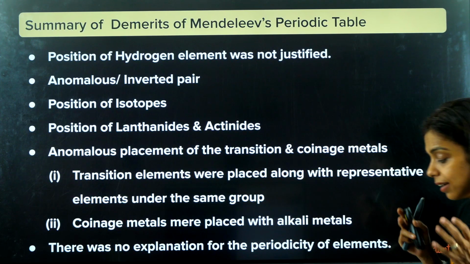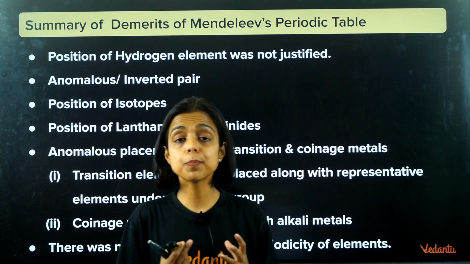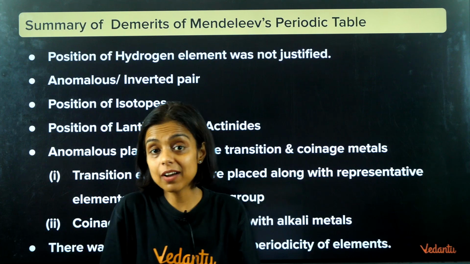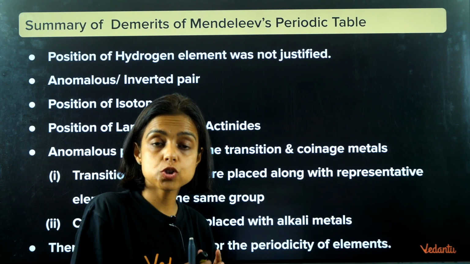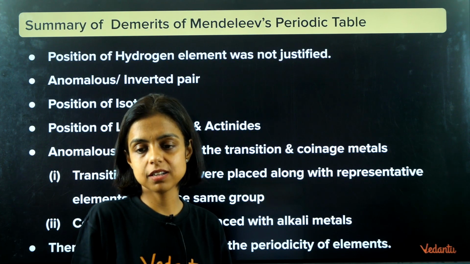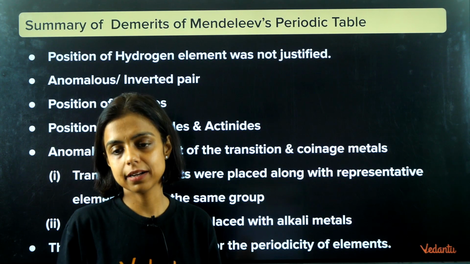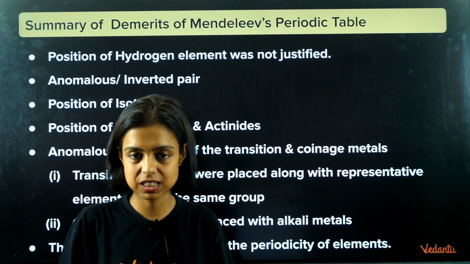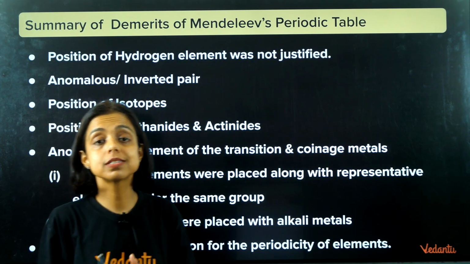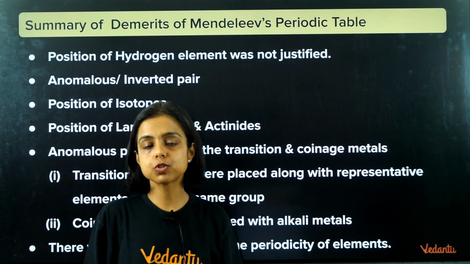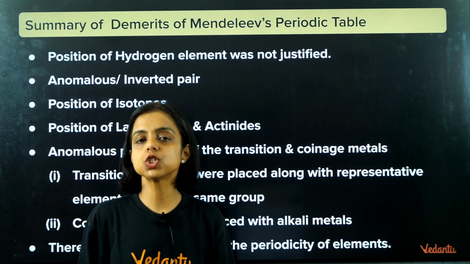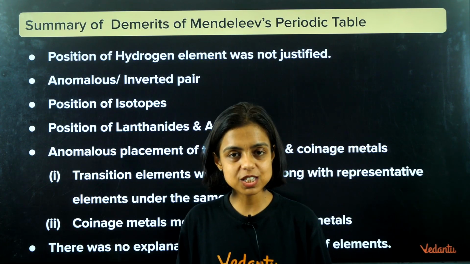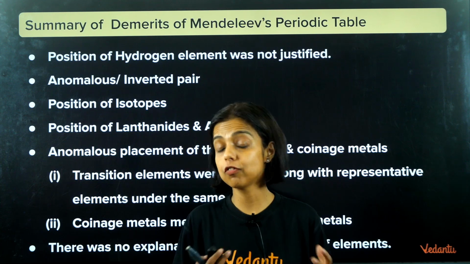Yes, and when he was asked why there is a periodicity in property, why the elements belonging to one group have similar properties, what is the reason that elements show similarity in properties after a certain interval, he could not explain that. He couldn't give the reason behind the periodicity, the repetition of properties in elements, right? So though till now Mendeleev's periodic table was one of the best arrangements of elements, it still has some drawbacks. So of course the people were not satisfied, they still looked for a better arrangement of elements.